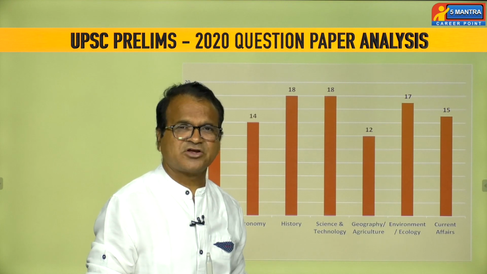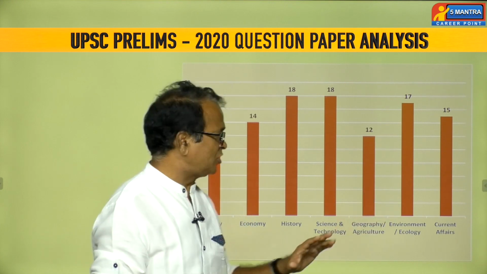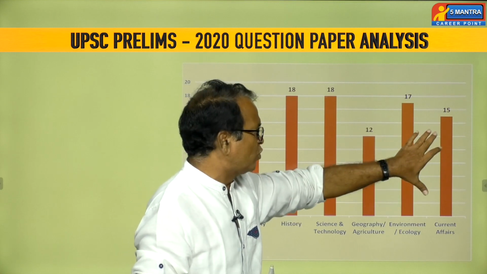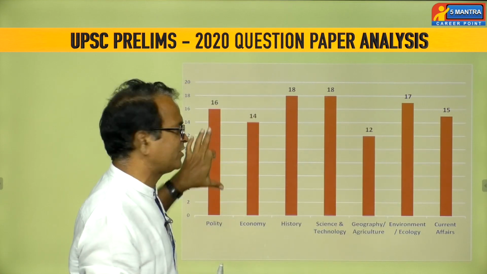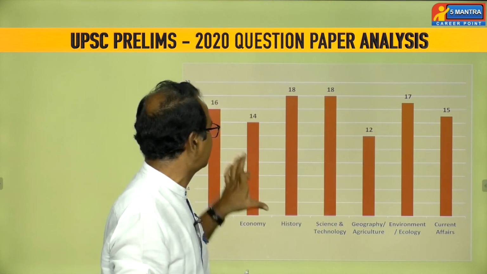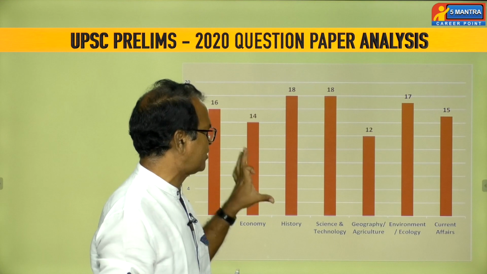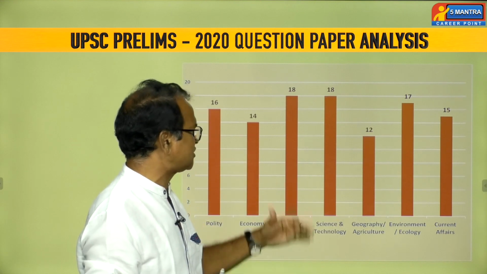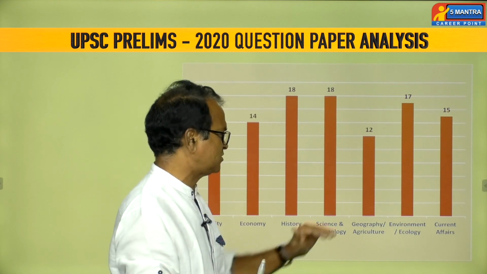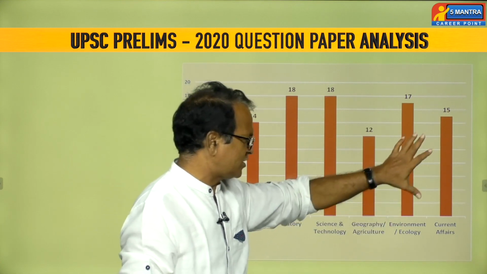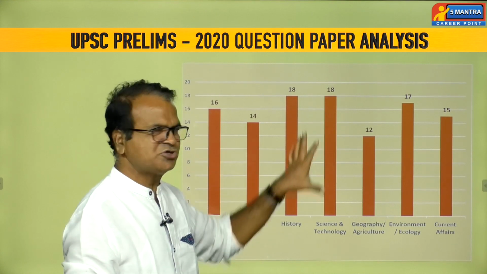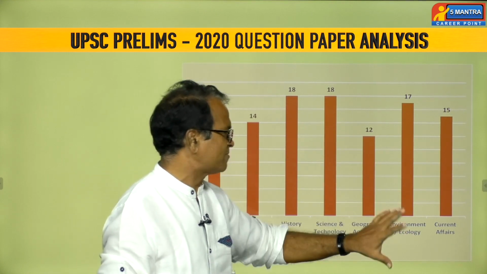And finally, current affairs. Here, if you count the score, it's more than 100, because I included some of the current affairs in polity, since in the political side, polity also includes current affairs, and economy also, and in geography, agriculture, science and technology also. Because I mentioned the current affairs topic under current affairs as well as in polity, economy, and science and technology, the score is like this.